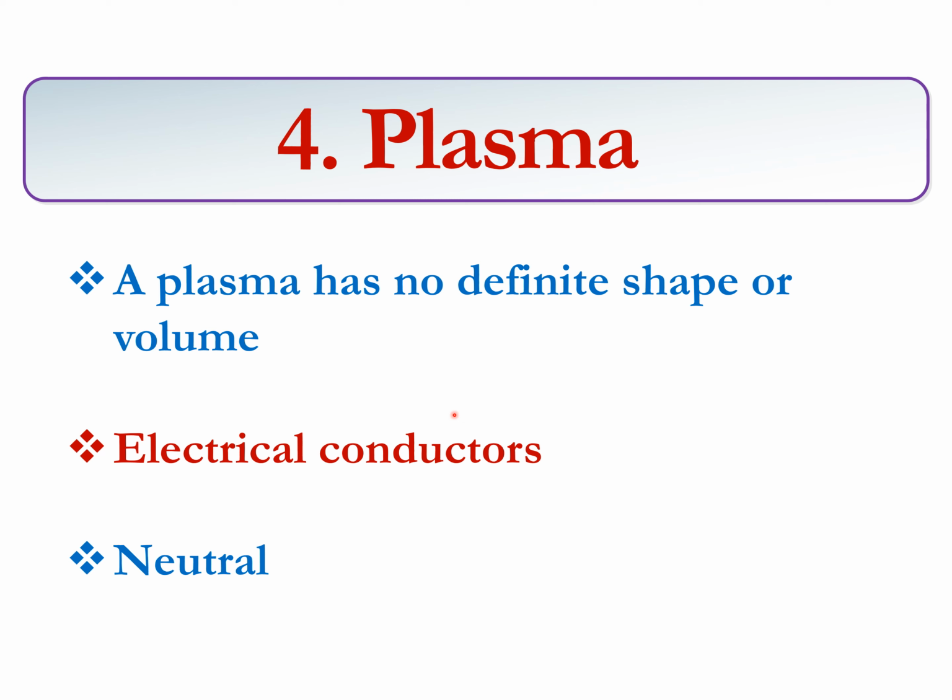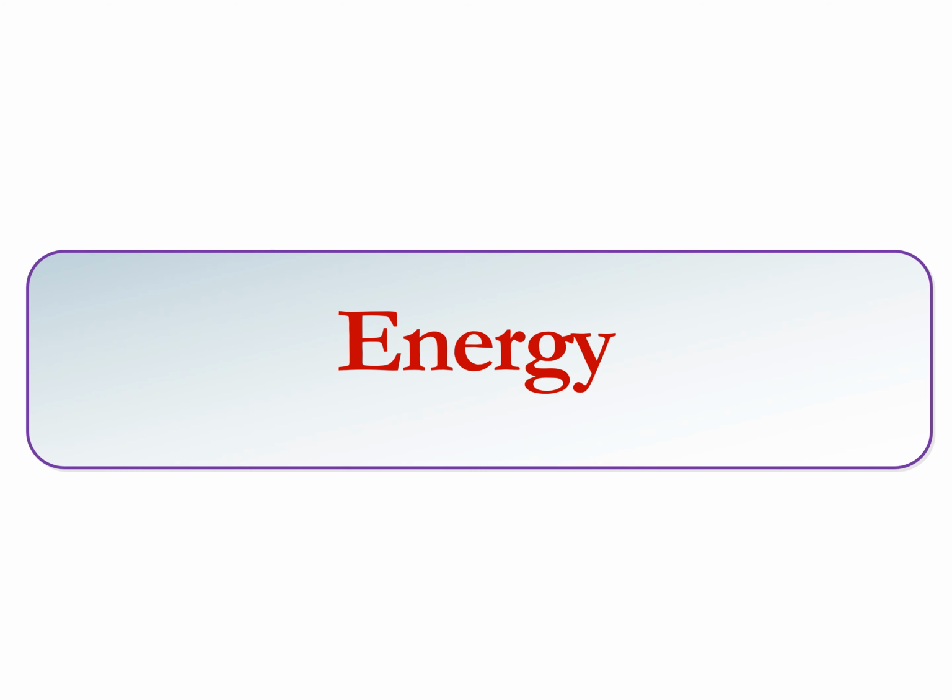A plasma has no definite shape or volume. Plasma is an electrical conductor and a plasma is also neutral. This means that the positive and negative charges are balanced. So we've now looked at the four states of matter. The first is a solid, the second is a liquid, we have the gas, and the fourth one is plasma.